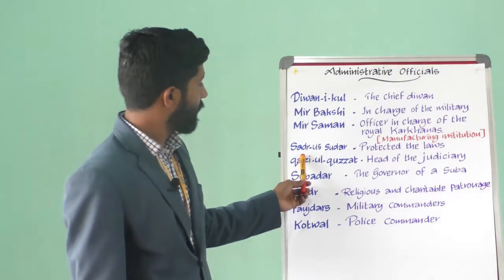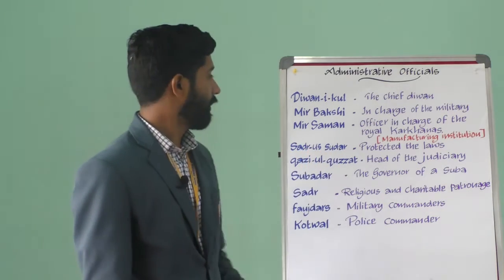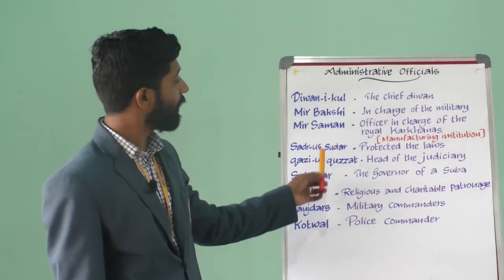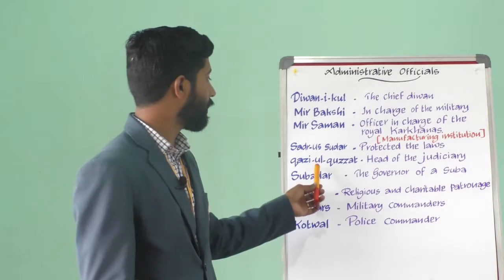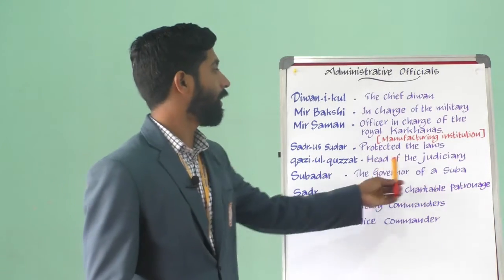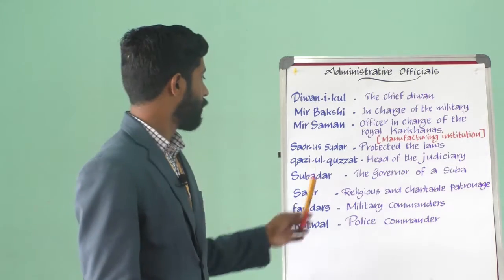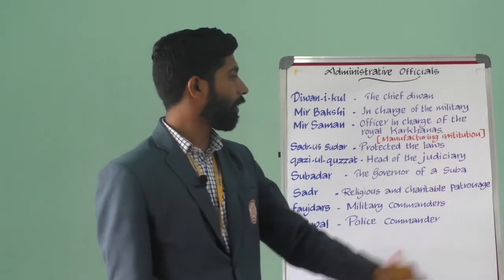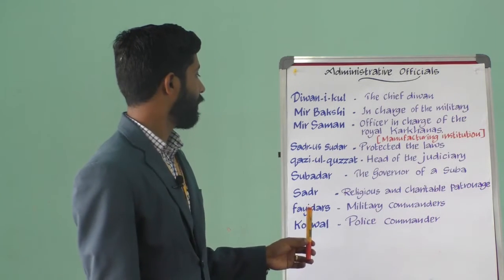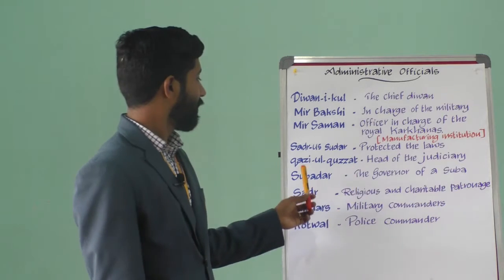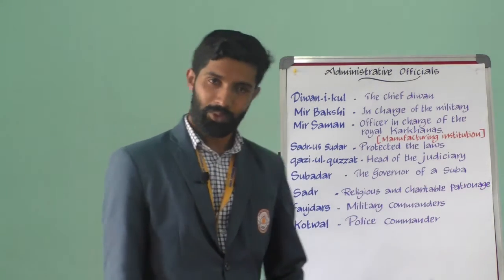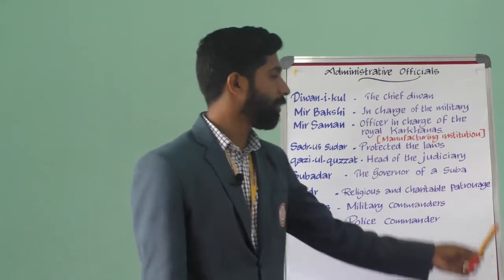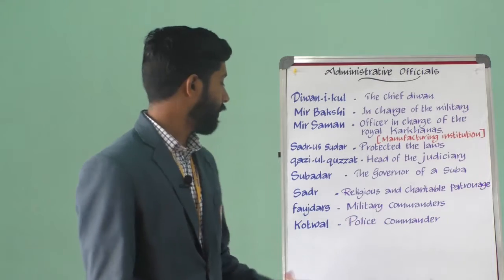And the next is Sadr-us-Sudur. He protected the laws. And Qazi-ul-Quzat, head of the judiciary. He is the head of the judiciary. And next is Subadar. Subadar, the governor of a Subah. And Sadr, religious and charitable patronage. It is known as Sadr.